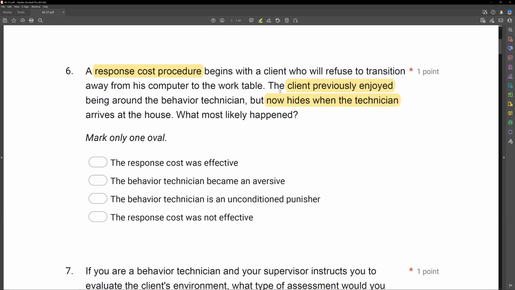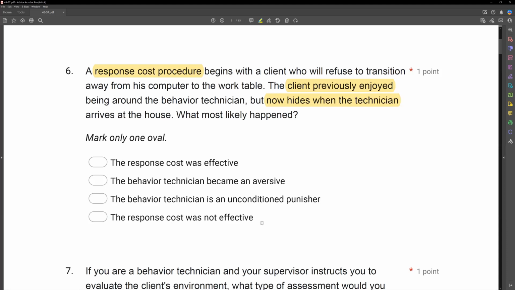One threat or one consequence of using a punishment procedure is sometimes the person implementing the punishment becomes aversive themselves. We need to be very careful as technicians to use punishment as directed. And if you notice that your client maybe views you as more aversive than before, you've got to speak up. It's very possible that this could occur. C, the behavior technician is an unconditioned punisher. Well, they wouldn't be unconditioned, right? They were conditioned due to pairing with the response cost.